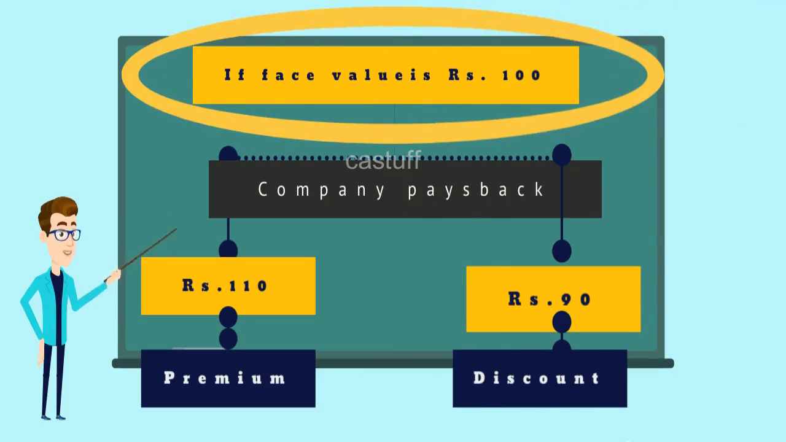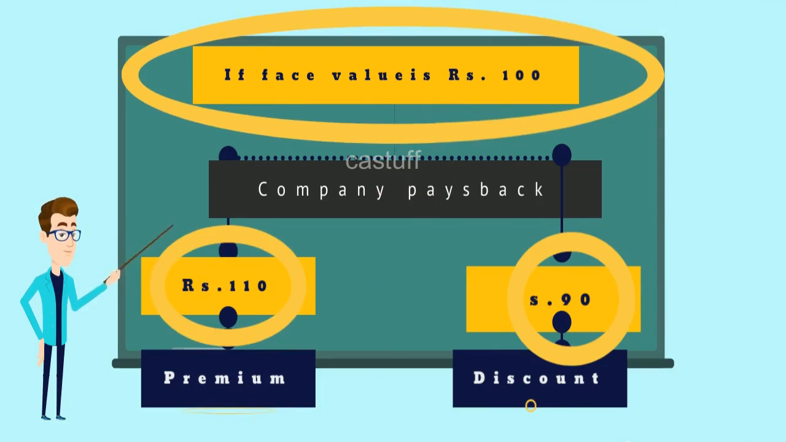If the face value of a debenture is 100 and the company pays 110, it is called redemption at premium. If the face value of a debenture is 100 and the company pays 90, it is called redemption at discount.